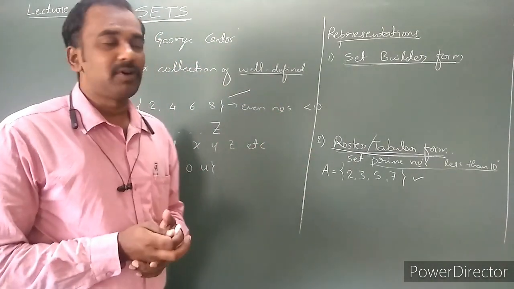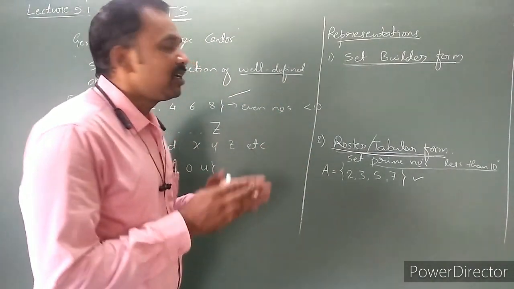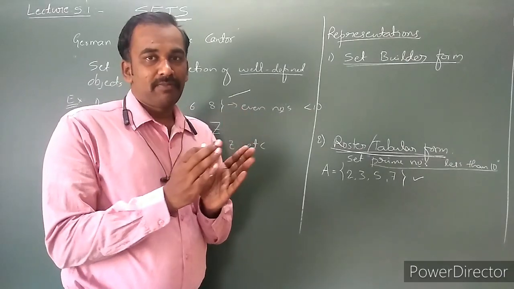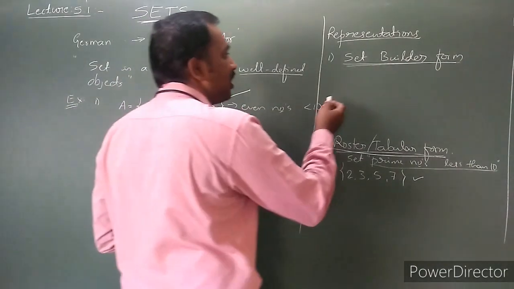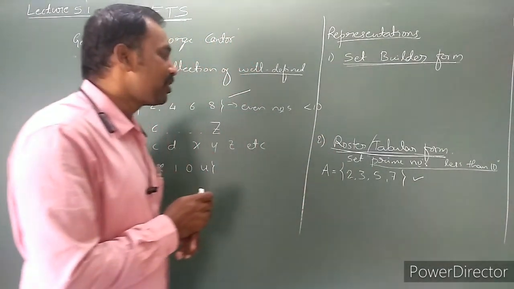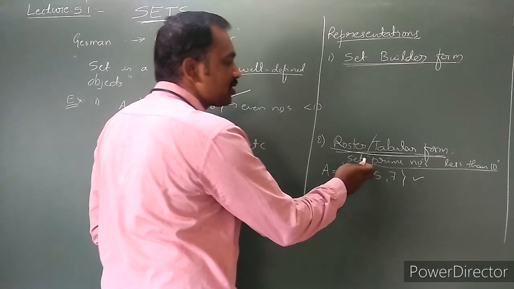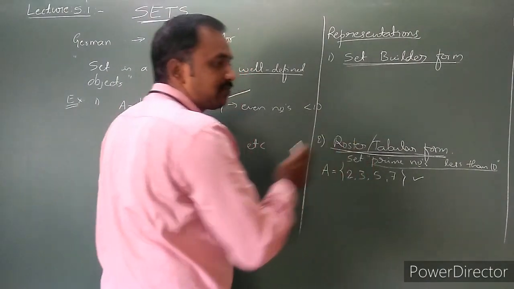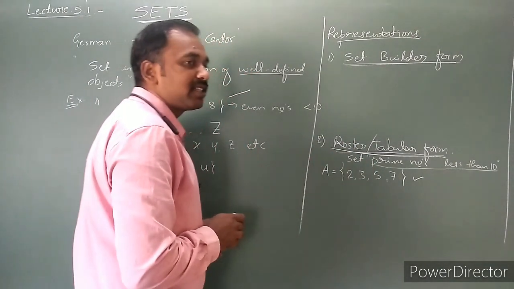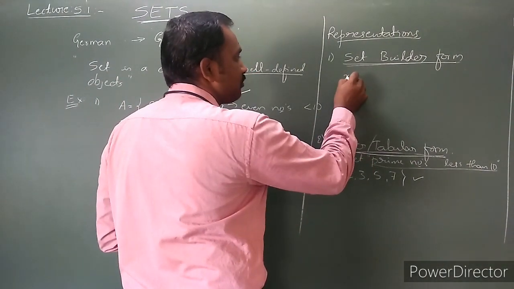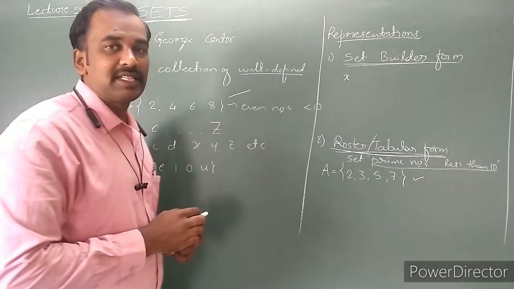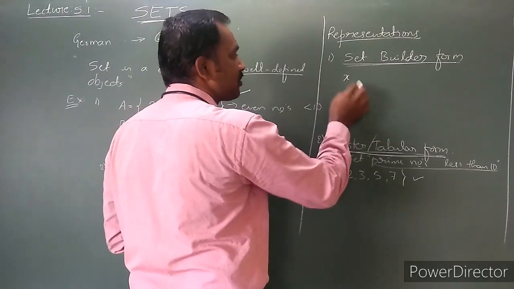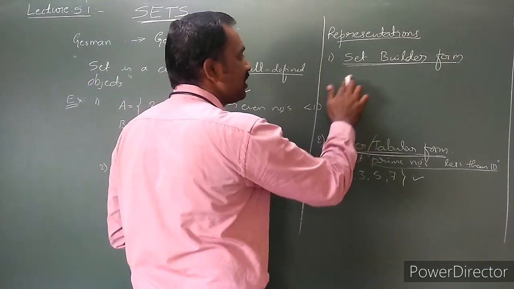Next, the set builder form. What is meant by set builder form? The common property should be mentioned. How do I write it? Suppose the elements of the set are represented by x.